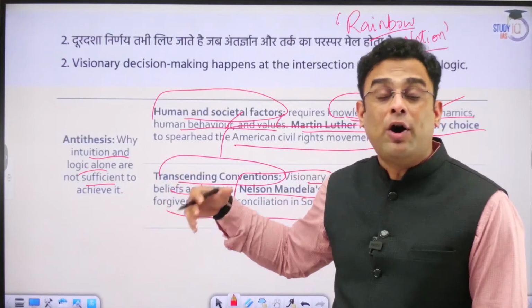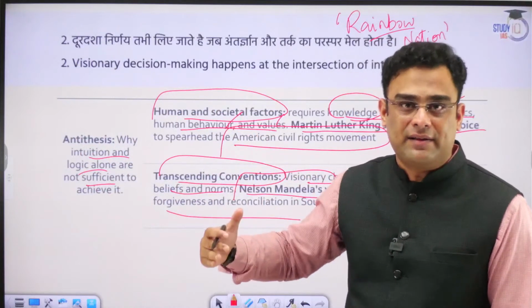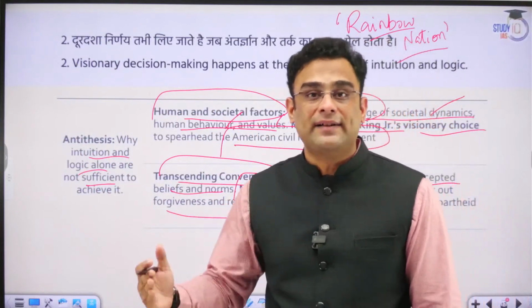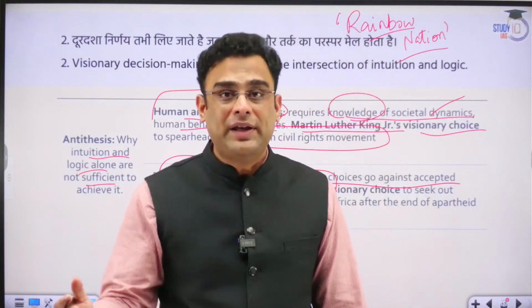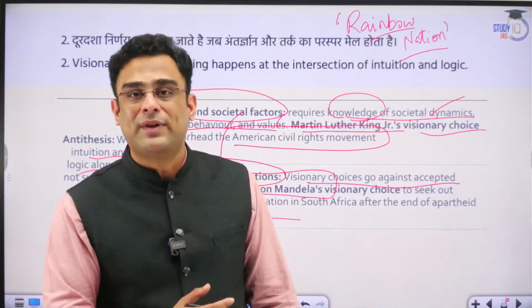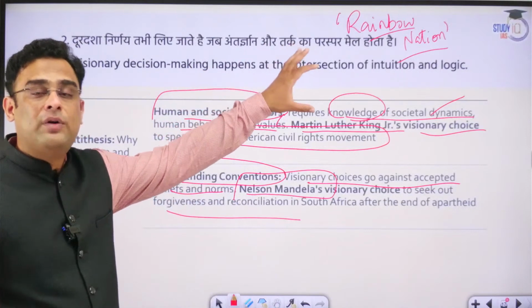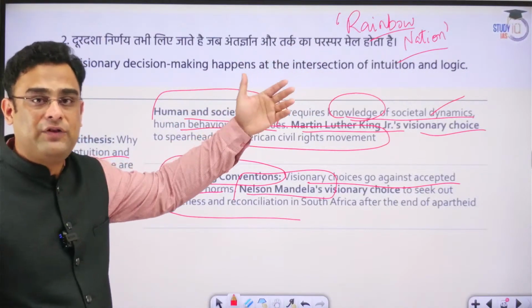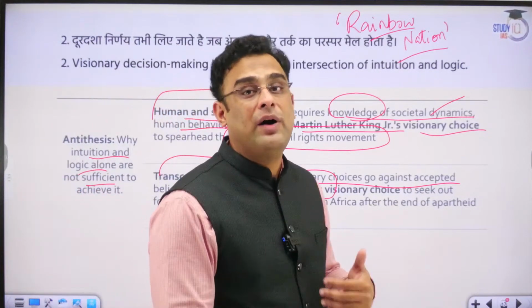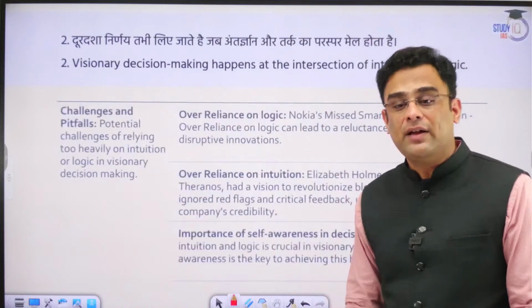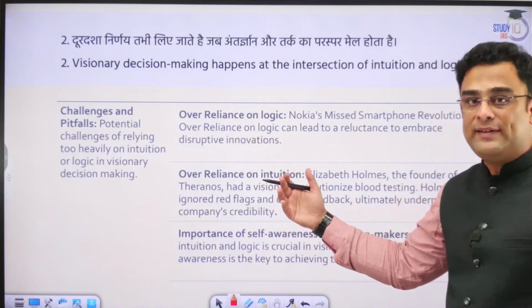The black people who had been oppressed for several decades, or rather centuries, were seething with anger. And once unleashed, it would lead to riots. It would lead to economic dislocation. It would lead to unemployment, poverty, and all of that was already existing in South Africa to a great scale. Therefore, he combines his decision based on both the aspects, intuition and logic. And that is why South Africa did not go down that road. It became a model for countries who had ethnic conflict. Okay. Now, this is how we try to develop our arguments, guys.